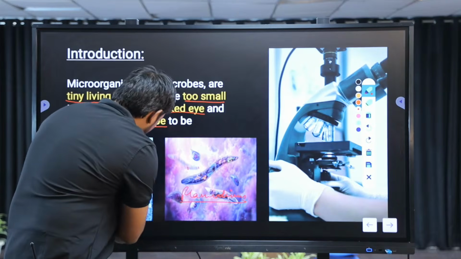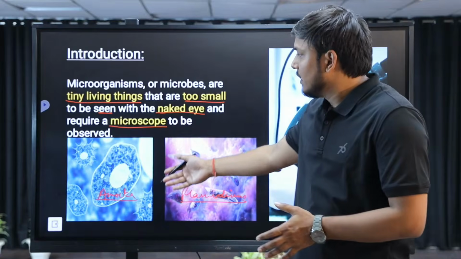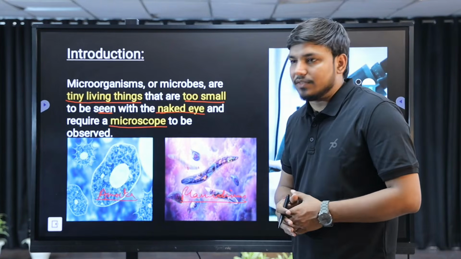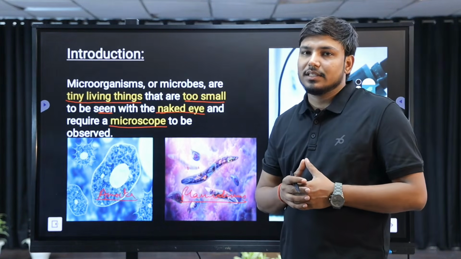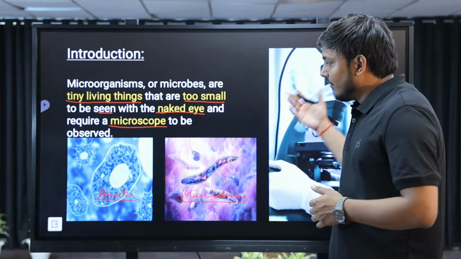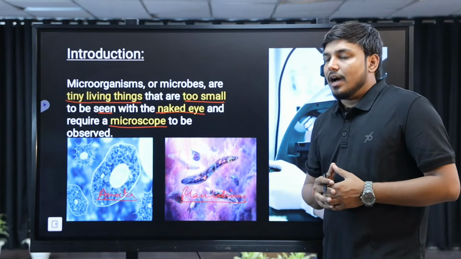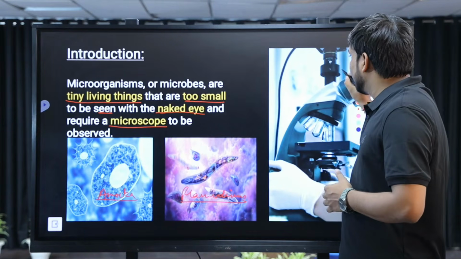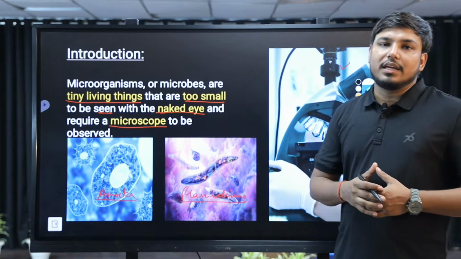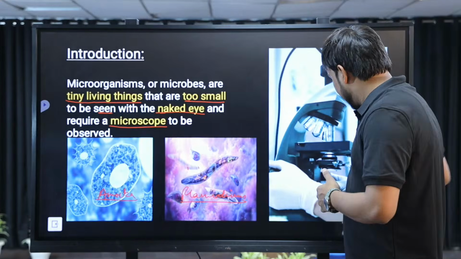Right. These are the two microorganisms that I have discussed here. Microorganisms means basically tiny organisms which we cannot see with our naked eyes. To visualize them, to see them clearly, we require a device, that is a microscope. A microscope is a device which will magnify any object when we observe it, right? Next,